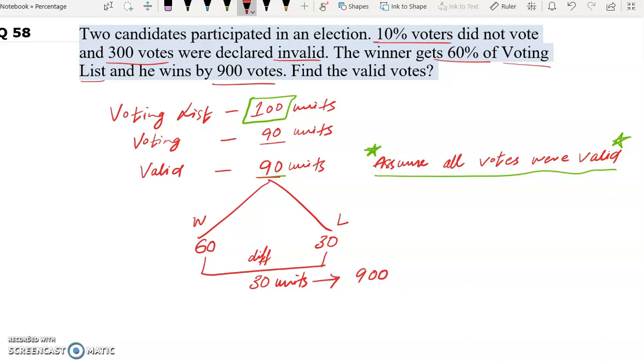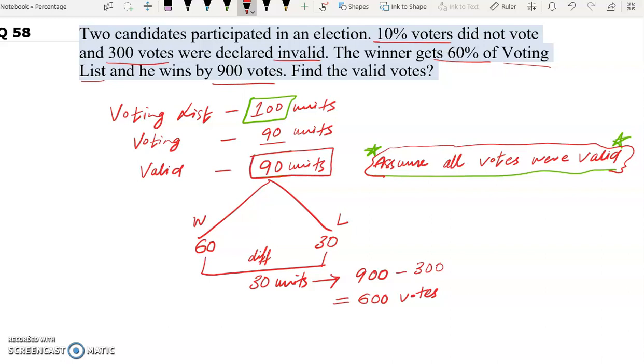But what happened? We had assumed that all the votes were valid. And how many votes were invalid? 300. So what we will do? We will deduct these 300 invalid votes. So 30 units will represent 900 minus 300, which is 600 votes. Because we had assumed all the votes were valid, the 300 votes were included in these 90 units.